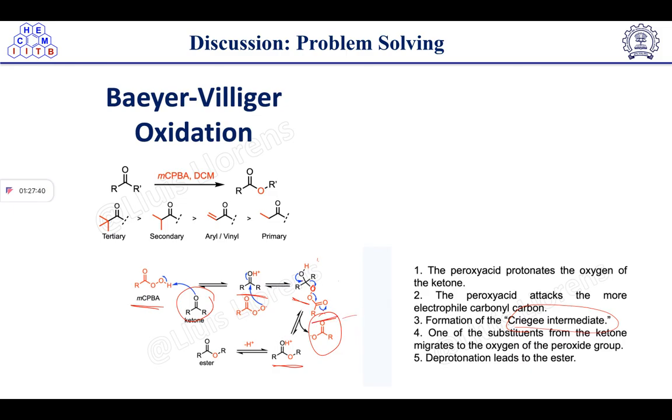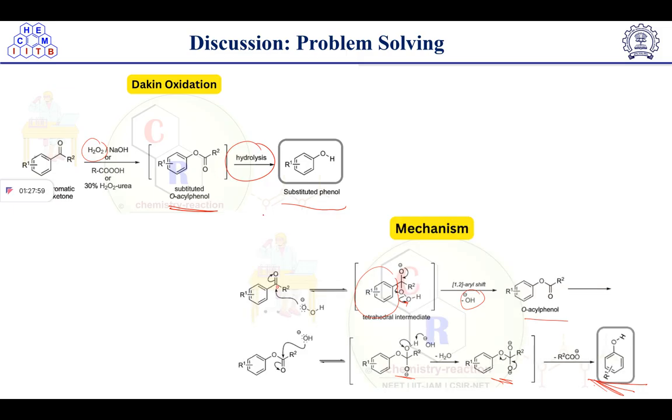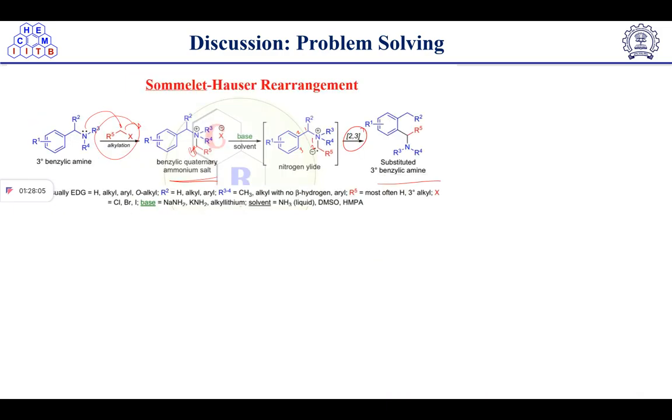This intermediate is known as the Criegee intermediate. One of the substituents from the ketone migrates to the oxygen of the peroxide group, and deprotonation leads to the formation of ester. So this is known as Baeyer-Villiger oxidation. And then Dakin oxidation. In Dakin oxidation, H2O2 is used. So we have discussed the mechanism. It's similar to the mCPBA one. So you can check yourself. I have discussed it in the previous class.